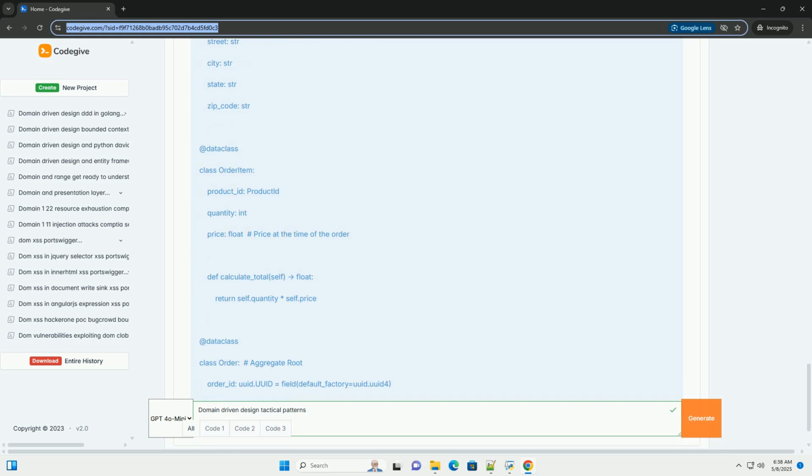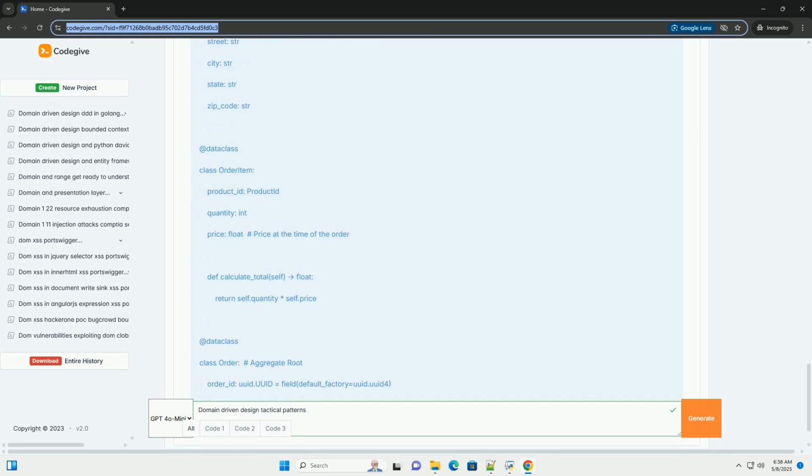Explanation. There is no ID for the address object. It's purely defined by its attributes. The __eq__ method is automatically generated by dataclass, comparing the attributes of two address instances. Immutability is important for value objects. Once an address is created, its attributes should not be changed. If you need a different address, you create a new address object.